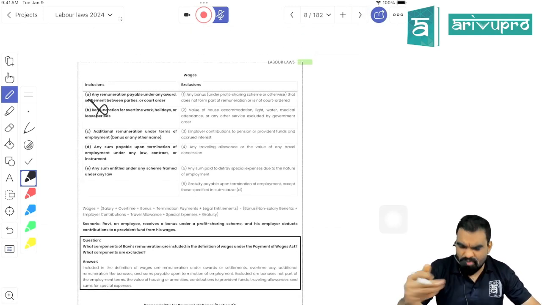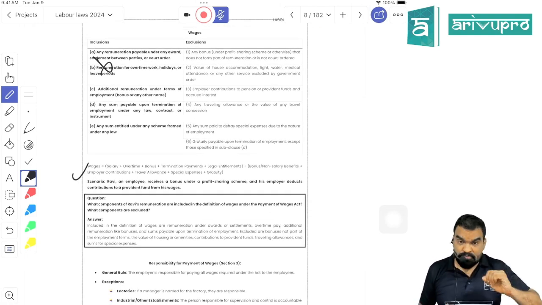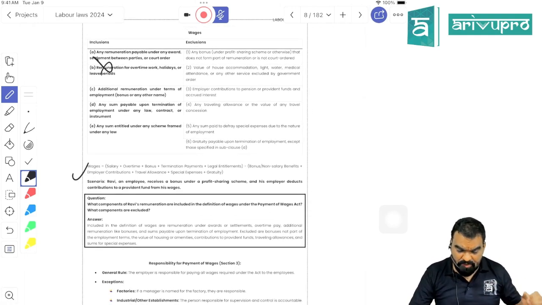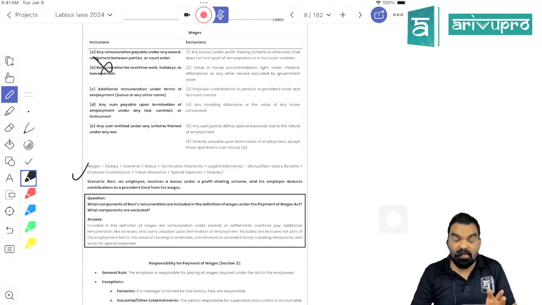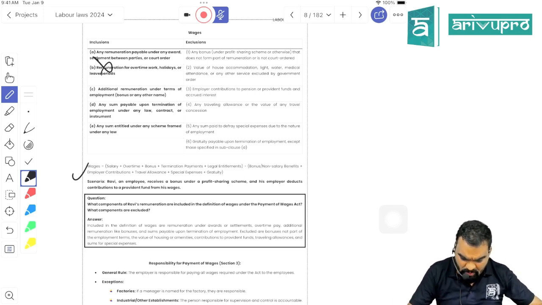There is no need to go ahead with the definition of industry and all. There is no need to go ahead with the definition of wages. Just remember, if you can remember, wages over here means and includes salary, overtime wages, bonus. It includes termination payments and legal entitlement, but it does not include any kind of bonus, any kind of employees' contribution, any kind of travel allowance, any kind of special expenses. If you can, this is not very much required.